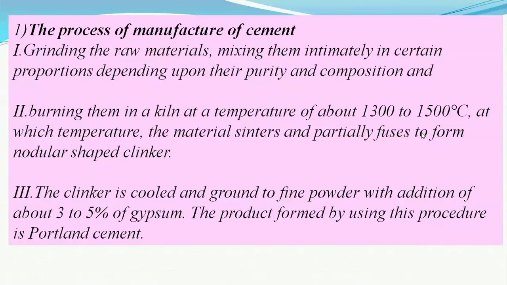These are brought from the mines in ore form. They are ground to a very fine powder and blended or mixed intimately, depending upon their purity.